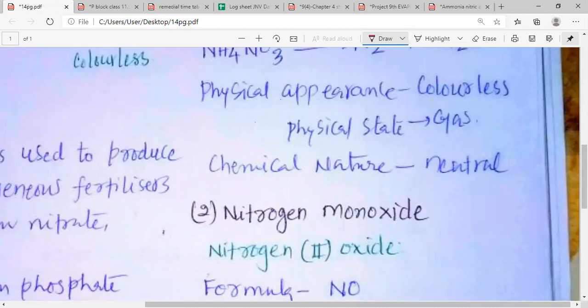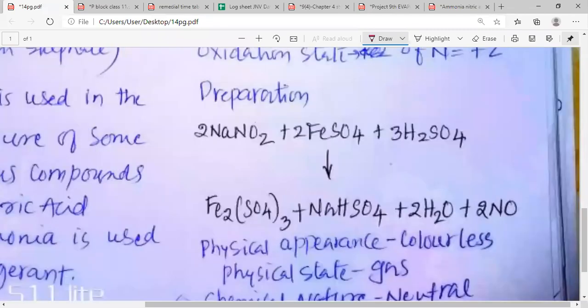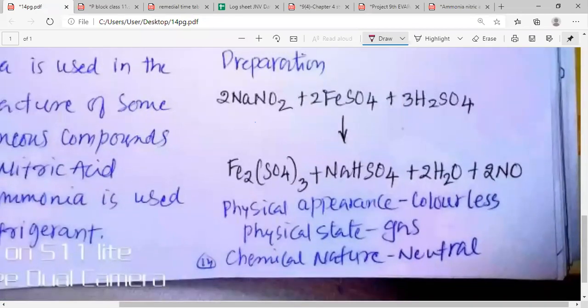Nitrogen monoxide, my dear students, is the next oxide that we are going to study. This nitrogen monoxide is also known as nitrogen 2 oxide. The formula of this oxide is NO. The oxidation state of nitrogen is +2. Method of preparation, my dear students, is very important for this compound. When NaNO2 reacts with FeSO4 in the acidic medium of sulfuric acid, we get Fe2(SO4)3, that is ferric sulfate or iron 3 sulfate, and NaHSO4, that is sodium hydrogen sulfate.